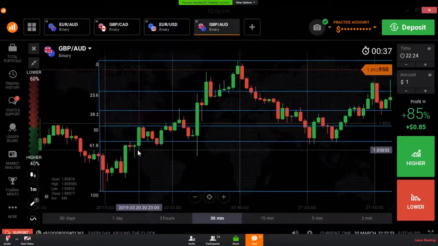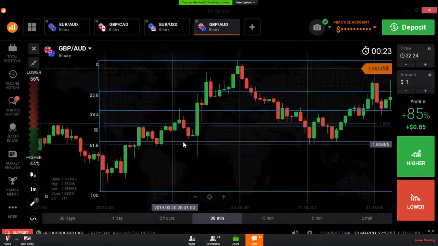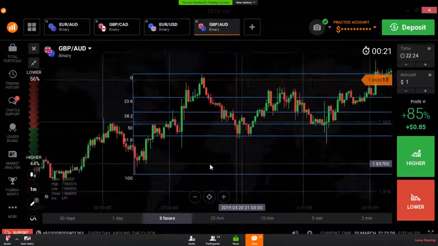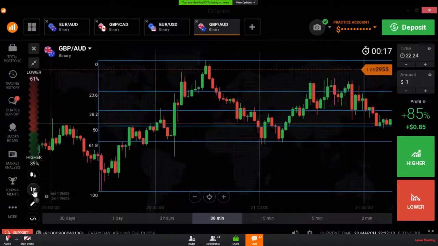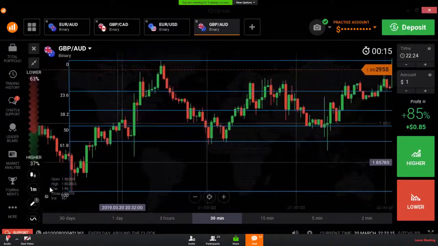These lines are nothing but support and resistance levels, but not all are strong levels. The market will respect only a few levels. We need to identify the strong levels from these lines. I will show you now how to draw the strong levels from these lines. I'm going to draw a line here.